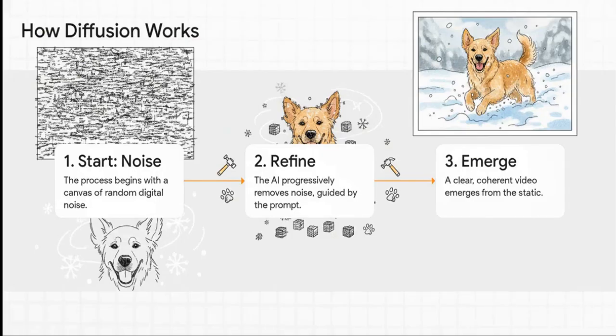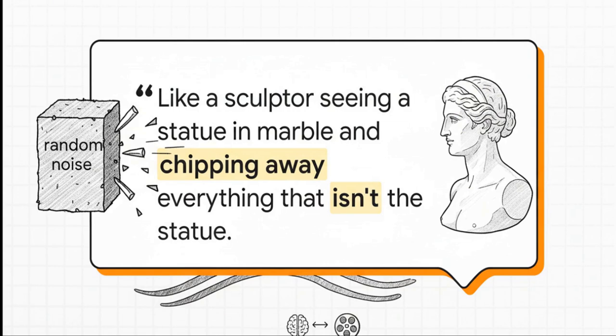Think about it like this. First, you've got that screen of pure static. Then the AI, which knows you asked for, say, a golden retriever playing in the snow, starts chipping away at any and all pixels that don't look like a dog or snow or playful movement. And slowly but surely, step by step, a clear, coherent video just emerges from that initial chaos. This is just a perfect way to think about it. The final video was, in a way, always hiding inside that random noise. The AI just knew exactly how to carve it out.